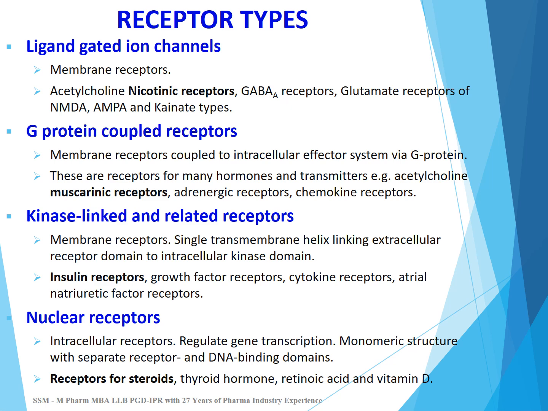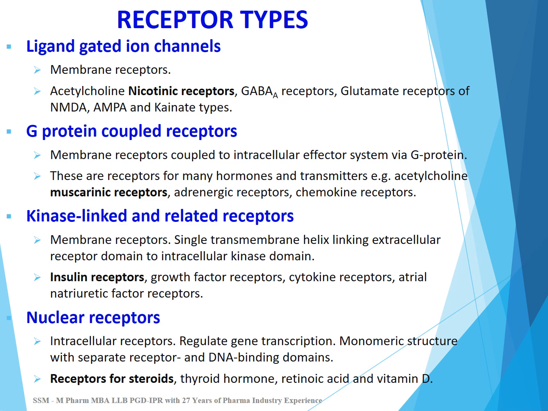The third type of receptors are kinase linked and related receptors. These are also membrane receptors, with a single transmembrane helix linking the extracellular receptor domain to an intracellular kinase domain or binding site. Examples are insulin receptors, growth factor receptors, cytokine receptors, and atrial natriuretic factor receptors.